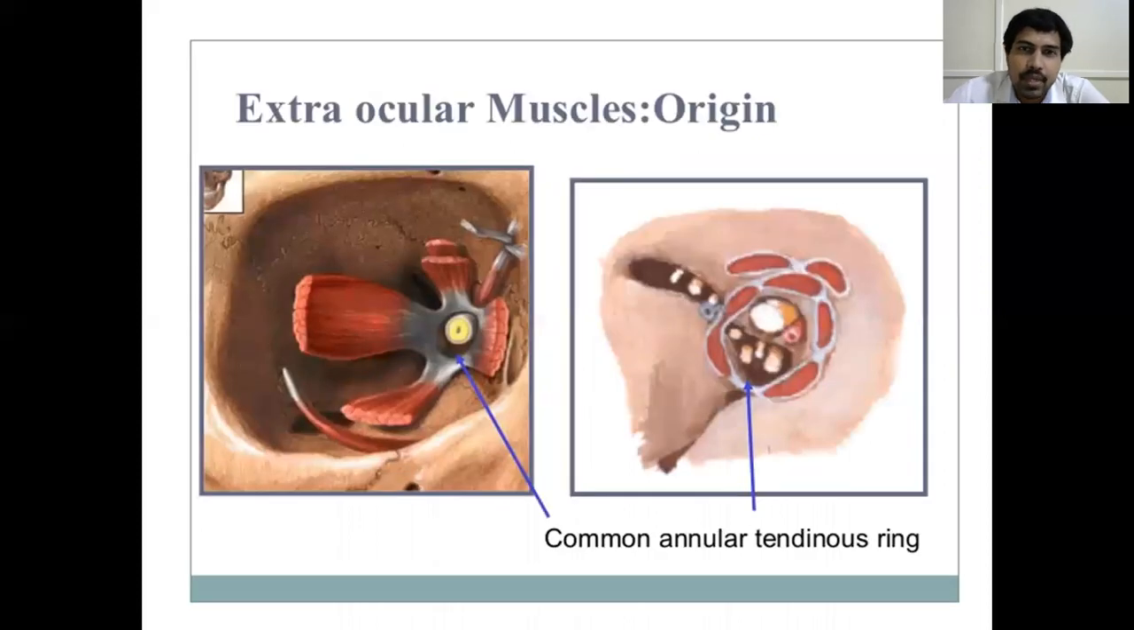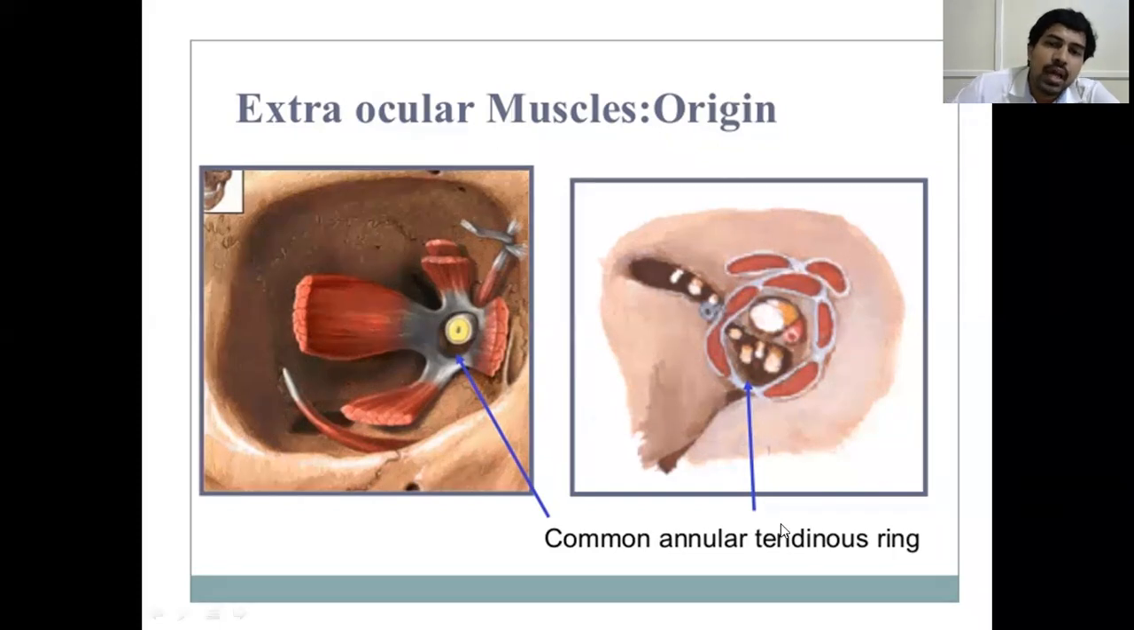Okay, and next coming to origins and insertions. So in your anatomy classes, you might have all learned that for any muscle, if you are given a femur bone and you are asked to tell about the origins and insertions of various muscles, let it be the hamstrings or the quadriceps femoris, you go on telling that this is the origin and that is the insertion. Similarly, for the extraocular muscles also, you have got an origin and you have got a few insertions. So what are the origins of these extraocular muscles?